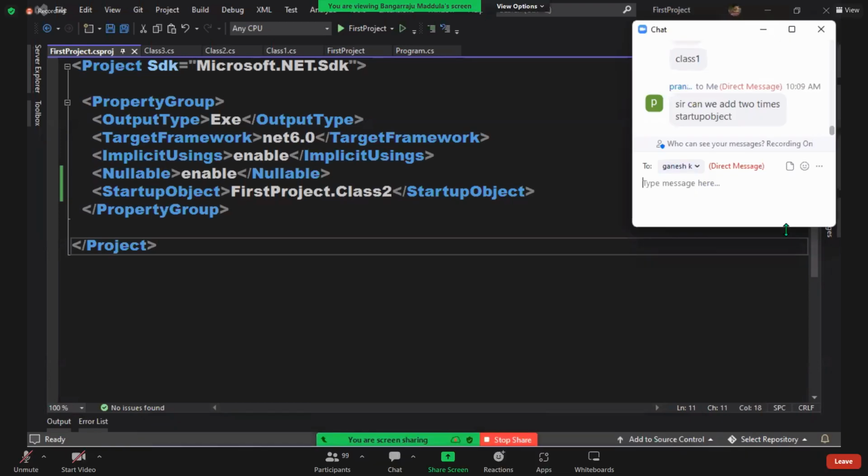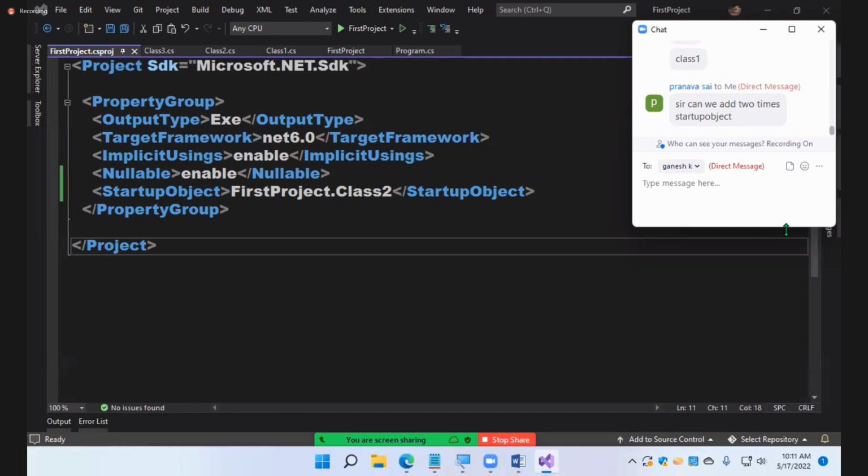No, you cannot add two. If you add two types, again there is confusion. If you add the startup object two times, there is confusion again.